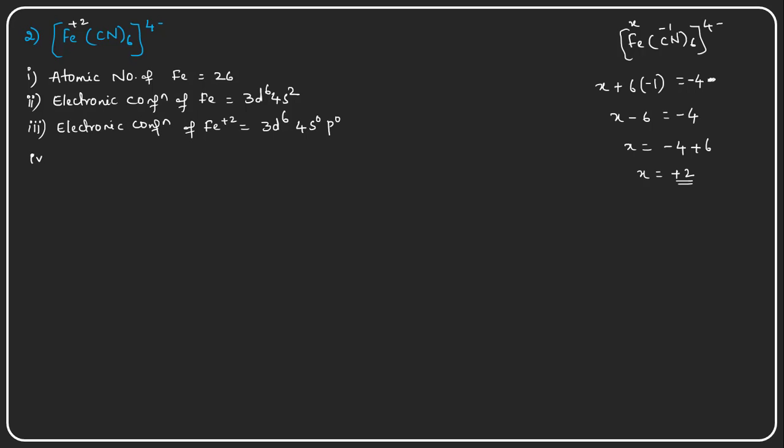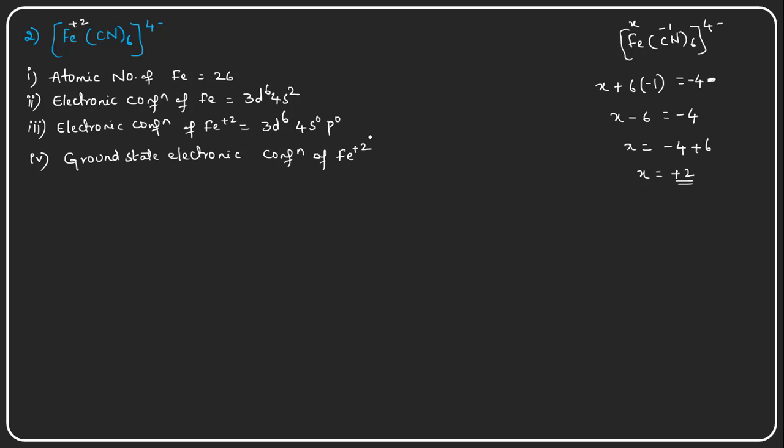And the fourth point is writing the ground state electronic configuration. What will be the ground state electronic configuration of Fe plus 2?